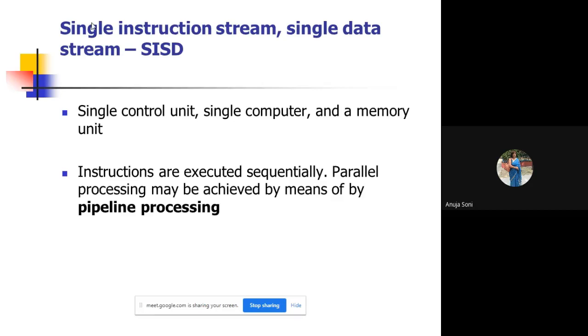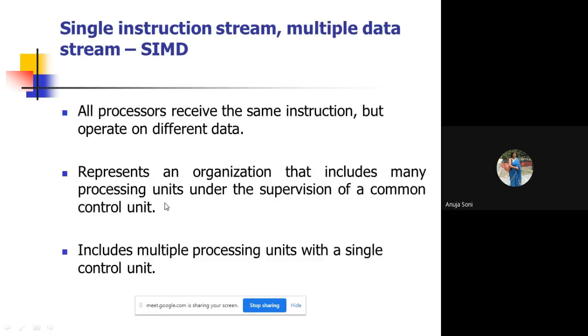The very first classification is SISD, single instruction stream, single data stream, which means a single instruction works on a single set of data. In this conventional classification, a single control unit, a single computer and a single memory unit are there. Instructions are executed sequentially, and parallel processing may be achieved by means of pipelining. The concept of the pipeline we will cover in the subsequent section.